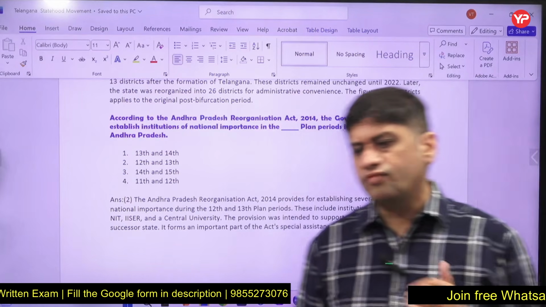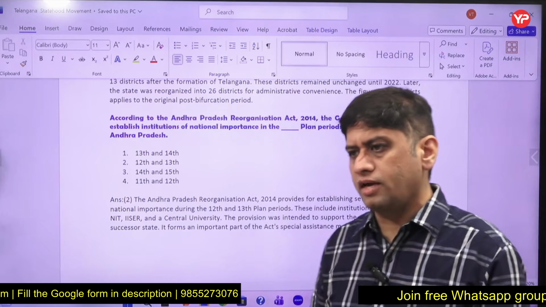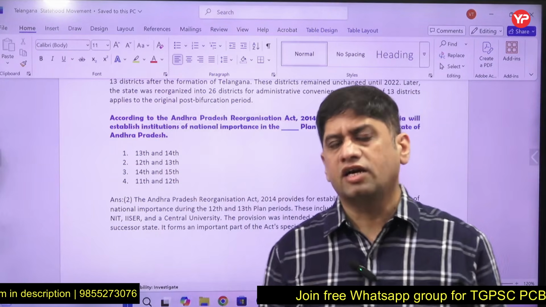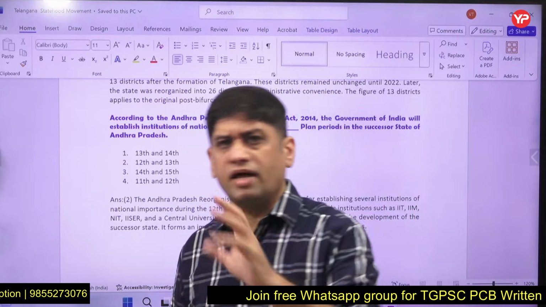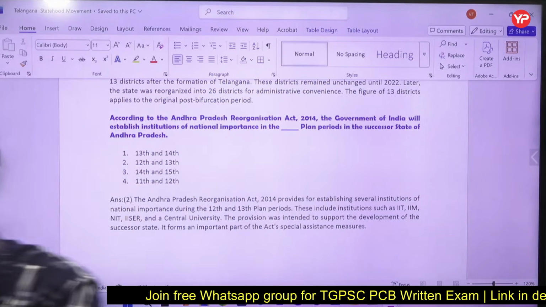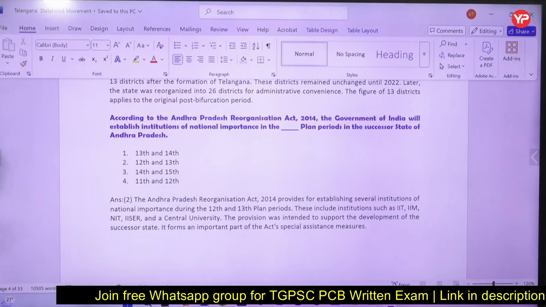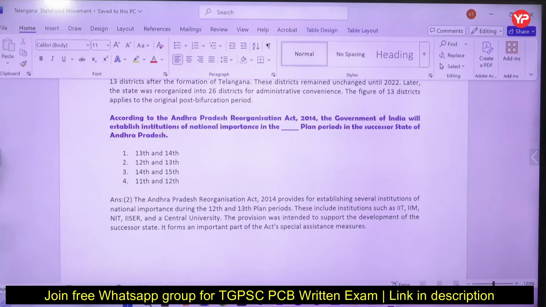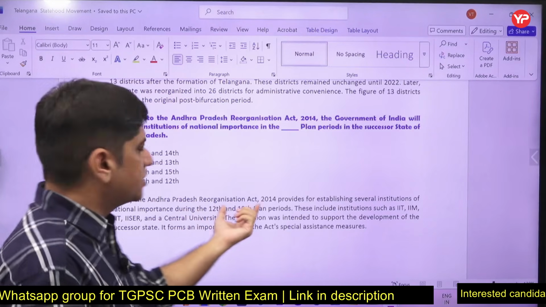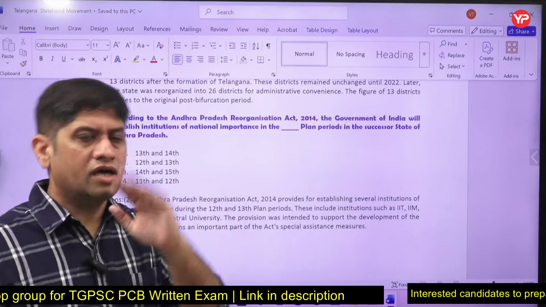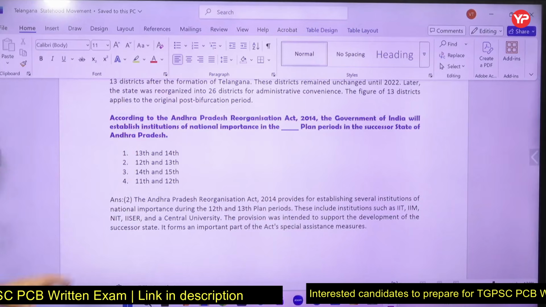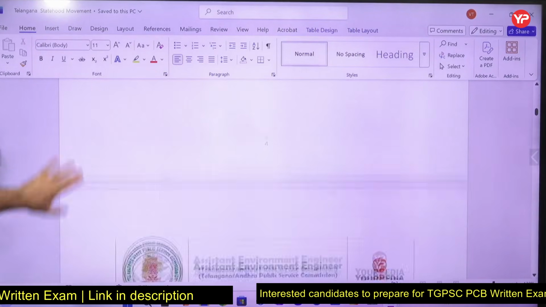So in 2014, when the Narendra Modi government came, the 12th Five-Year Plan was going on. The Planning Commission used to be there, but in 2015, the Planning Commission was replaced by Niti Aayog, and the 13th Five-Year Plan never came into existence. The last Five-Year Plan was the 12th. The 13th never came into existence because the 12th ended there, and then Niti Aayog replaced the Planning Commission. So this is how it was mentioned there.